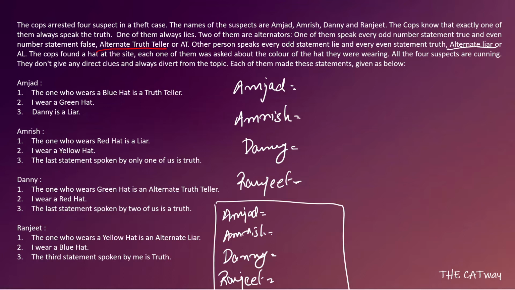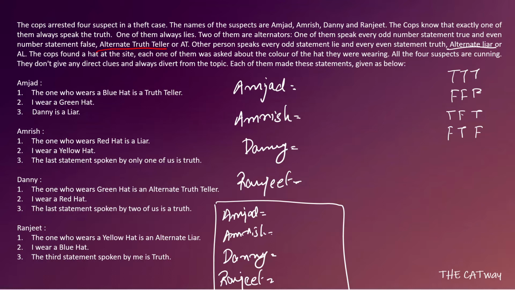As you can see, one is a truth teller, so all 3 statements will be true. One is a complete liar, so he will say false all the statements. One is an alternate truth teller, that means he says first and third statement true and second statement false. And one is alternate liar who speaks first and third statement false and second statement true. So this is a question of binary logic. What we do is we assume everyone to be the truth teller once, and we make cases and check if there is any contradictory condition or not.